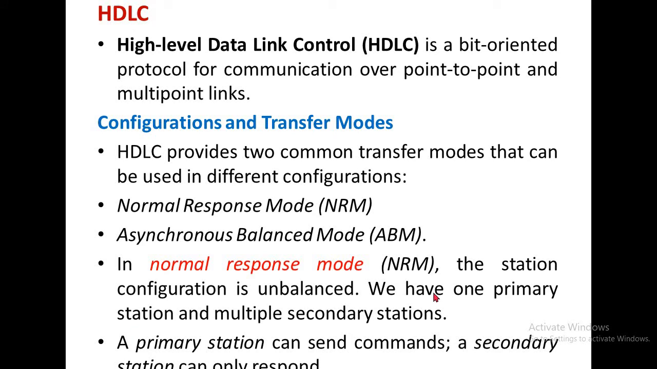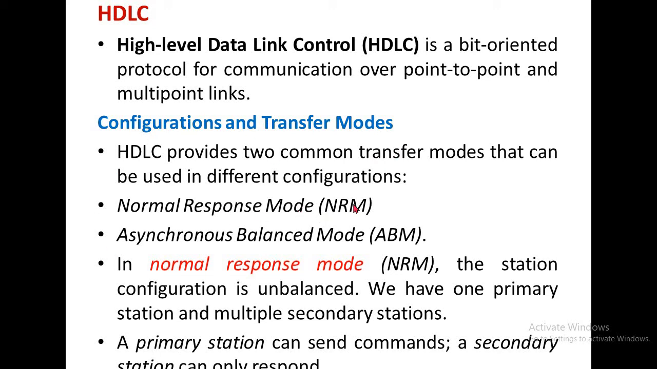The next protocol we are going to discuss is HDLC, which is nothing but High-level Data Link Control protocol. It is a bit oriented protocol. We already discussed what is meant by bit oriented and byte oriented. It is a bit oriented protocol for communication over point to point and multipoint links. Now the configuration and transfer modes of HDLC.